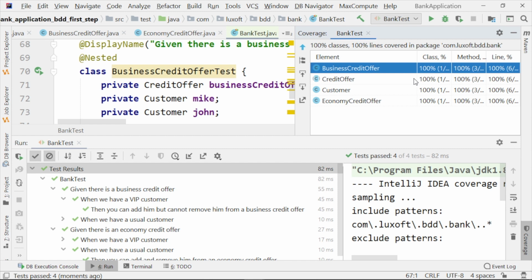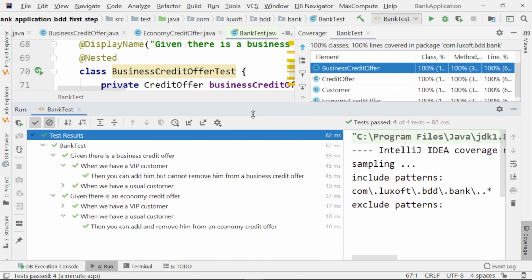We move to a better approach, to BDD with JUnit 5, not yet introduced Cucumber, but of course we would like to have the same code coverage and in general the same quality of the tests. And here you see that we have kept them at 100%.